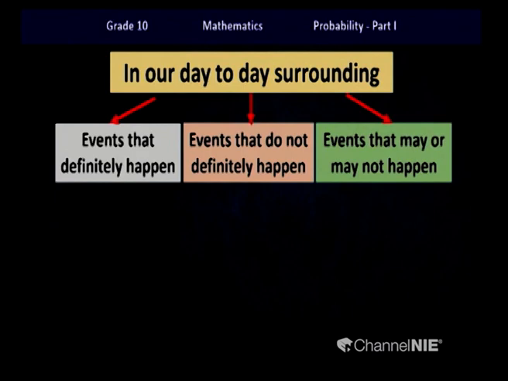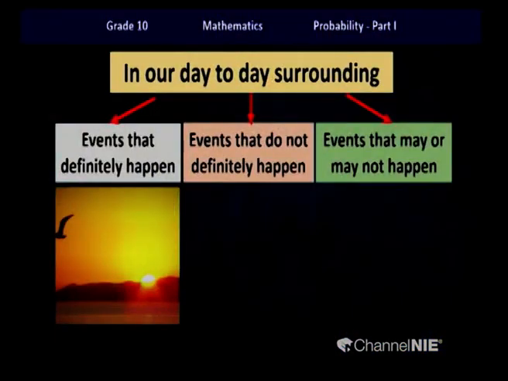Okay children, can you think of any examples for these three types? Yes, the sun rises from the east and the sun sets from the west. So children, these two events are events which will definitely happen. Now children, events that do not definitely happen. Have you seen elephants flying in your real life?